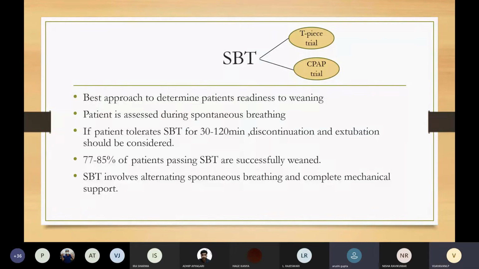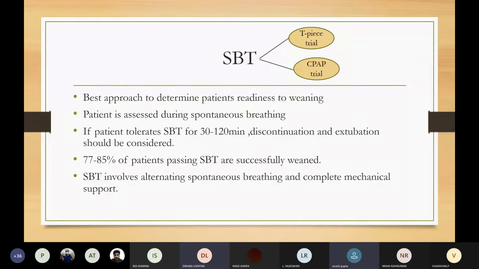Can you tell me what are the causes of increased dynamic compliance? Dynamic compliance is increased whenever there is resistance in the ventilator circuit, because of a kinked ET tube, whenever there is spasm in the patient, and whenever there are any secretions.